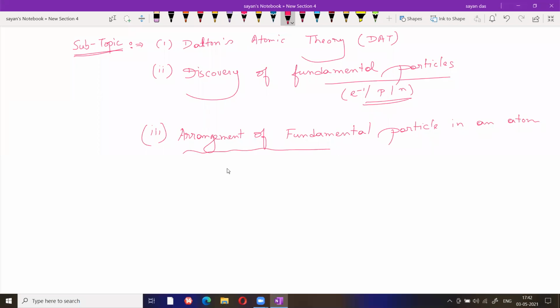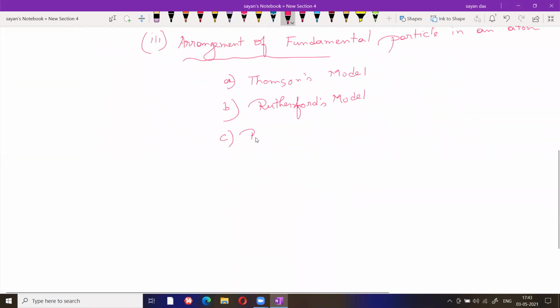In this arrangement part, you have to learn about first Thomson model, second Rutherford model, third Bohr's model, and fourth the wave mechanical model of atom.